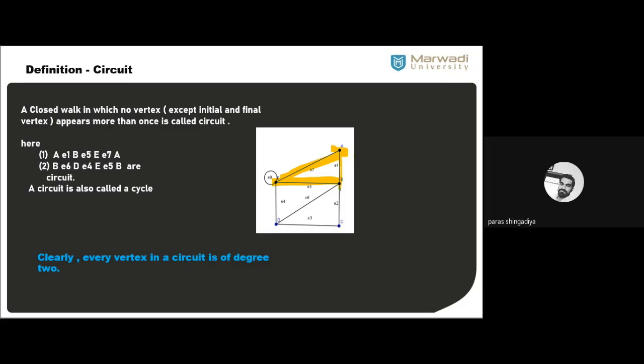Start from B. This one, B E6D. Then after E4E, that is E4E. Okay. And E5B, that is E5B. Below triangle. Okay. That is also a closed walk. And in between B to B, no vertex is repeated, no place is repeated there. Okay. So it is also known as a circuit.